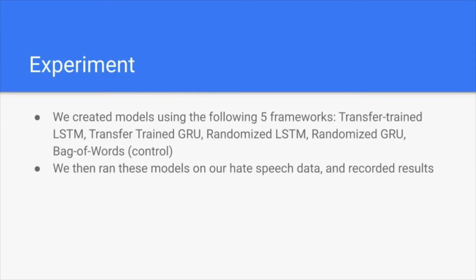So in order to investigate our research question, we designed 5 primary models in order to isolate the relationship between political bias and hate speech. These 5 models were transfer learning from the political bias to hate speech for both the LSTM and GRU, as well as random initializations for LSTM and GRU, and we also had a baseline control model. We ran these models and recorded the results.